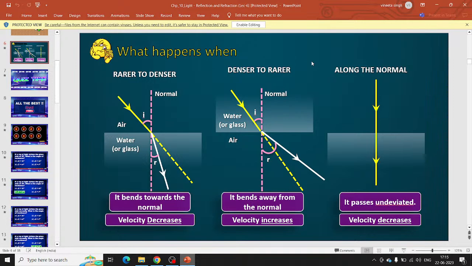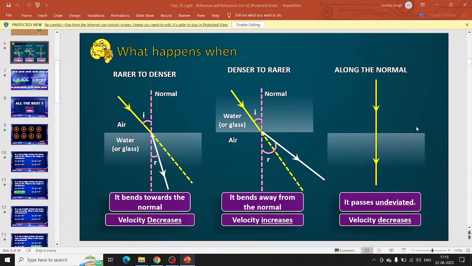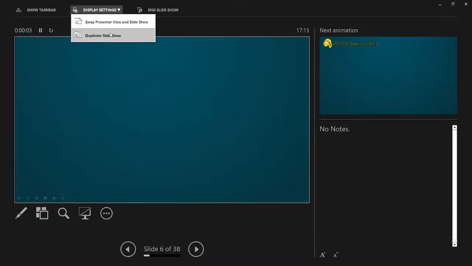Just revise it quick. Okay, switch off the lights. Ready?